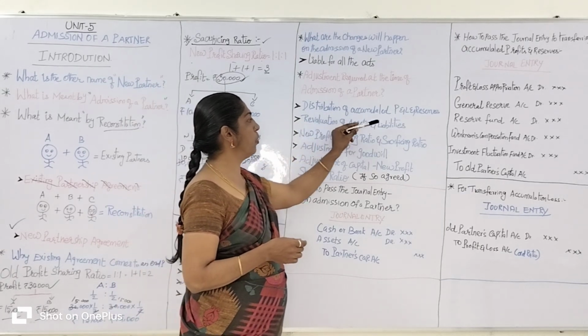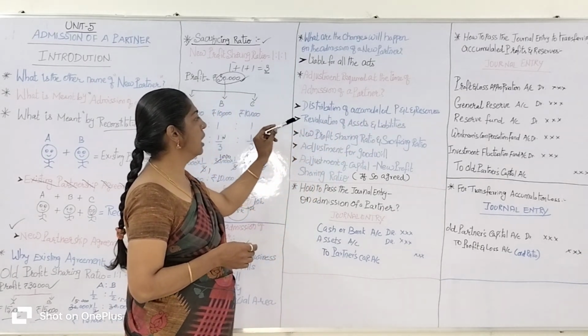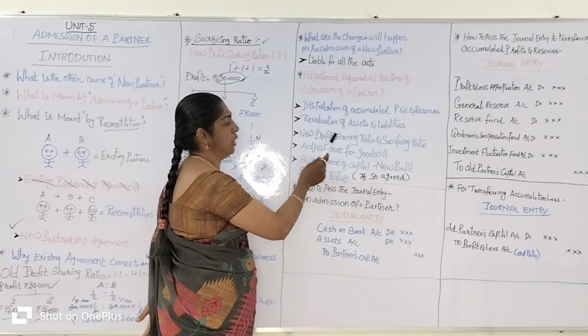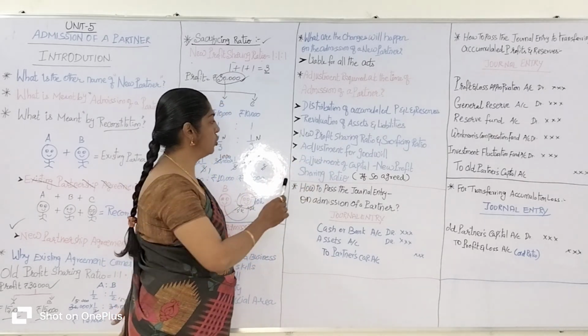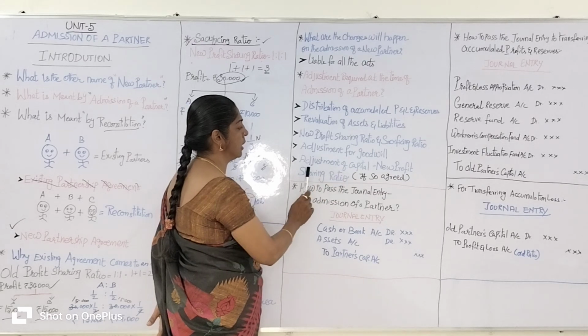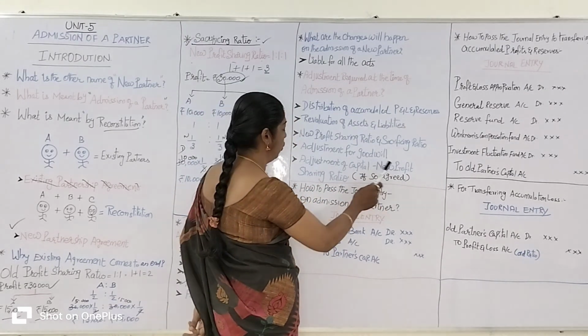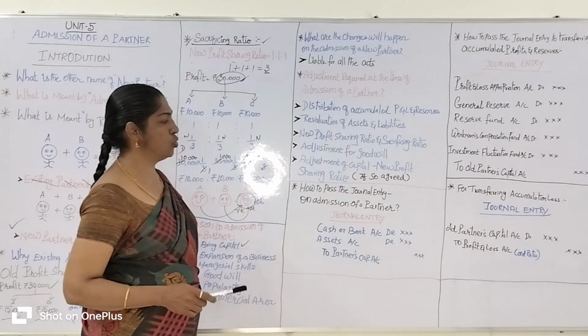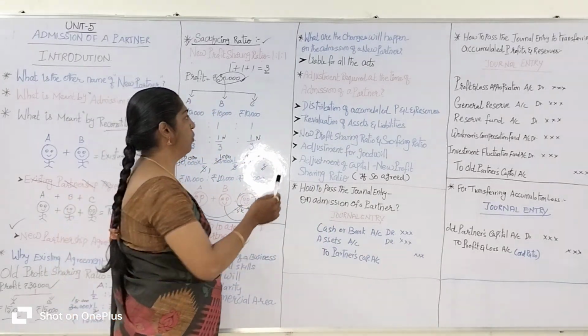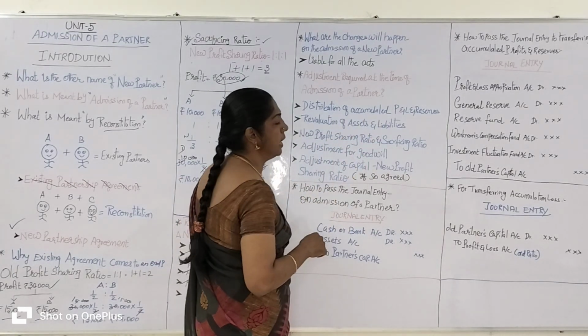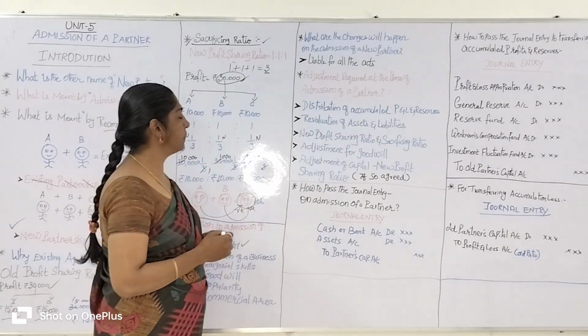Distribution of the accumulated profit and losses and reserves, revaluation of assets and liabilities, new profit sharing ratios and sacrificing ratios, adjustment for goodwill, adjustment of capital on the basis of the new profit sharing ratio if so agreed. Let's see one by one in detail. Distribution of the accumulated profit and losses and reserves.